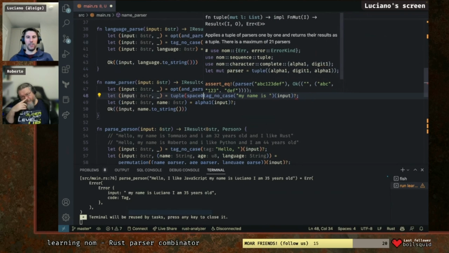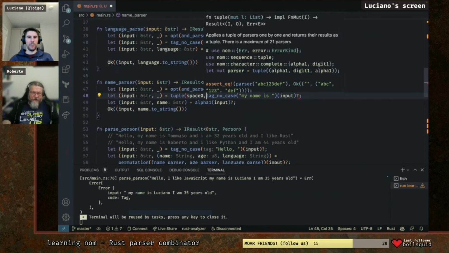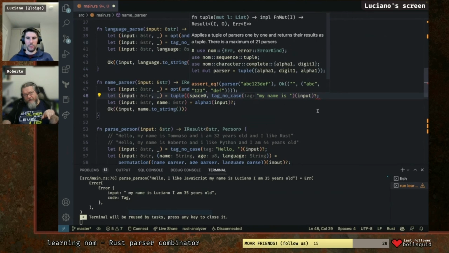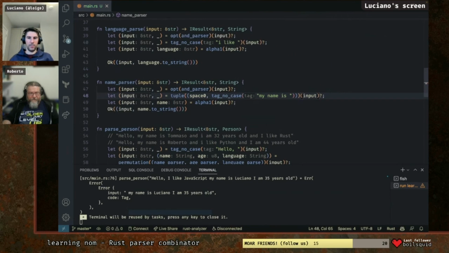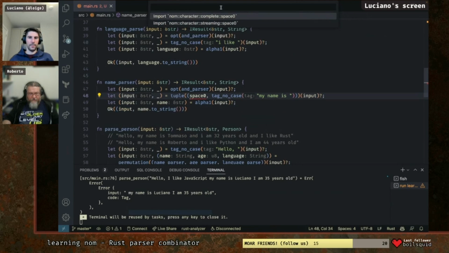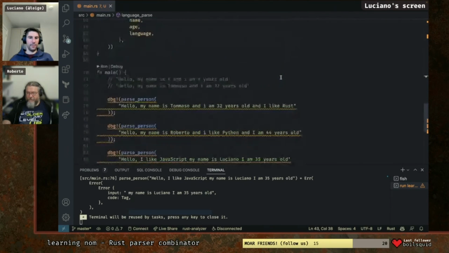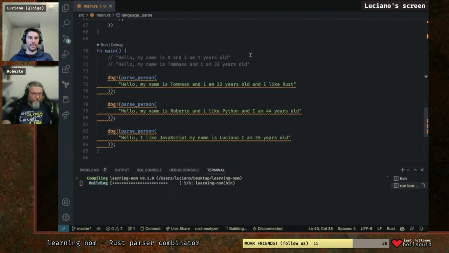We can do space0, right? And tag no case. Okay, now you need to add double round brackets. Yeah. Okay, space0 needs to be imported. Let's see if we got it right this time.